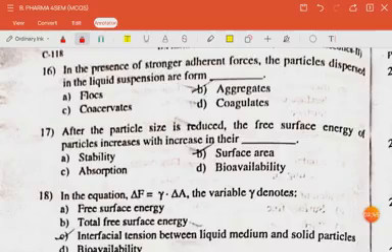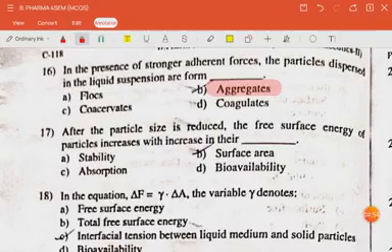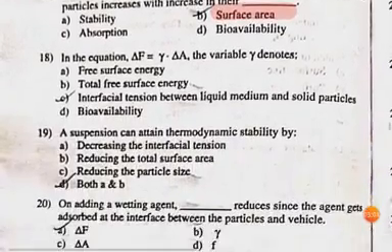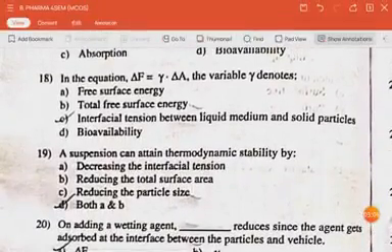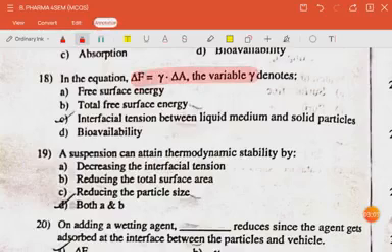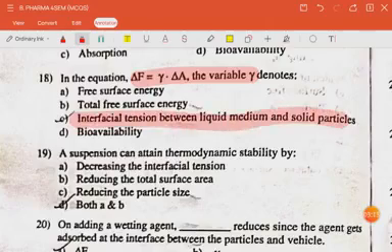Stronger adherent forces, the particles dispersed in the liquid suspension form aggregates. The next question is, after the particle size is reduced, the free surface energy of particles increases with increase in their surface area. The next question is, in the equation, the variable gamma denotes interfacial tension between liquid medium and solid particles.